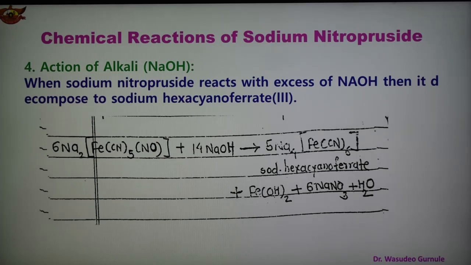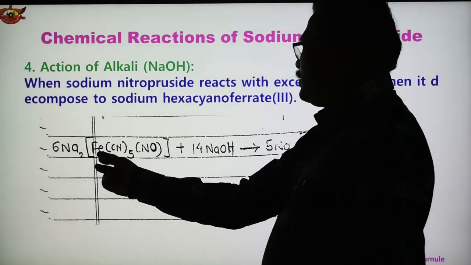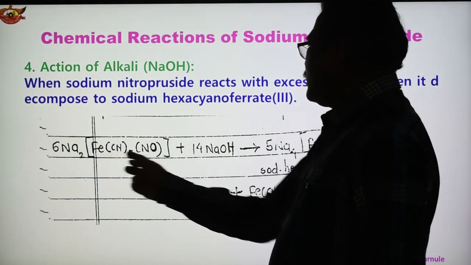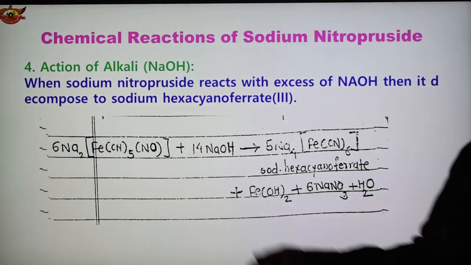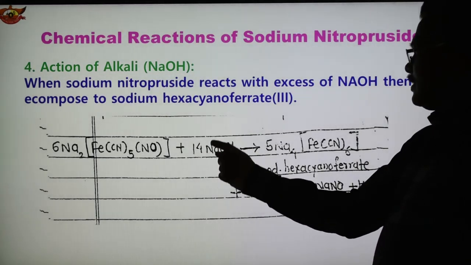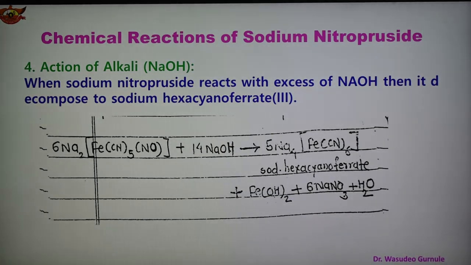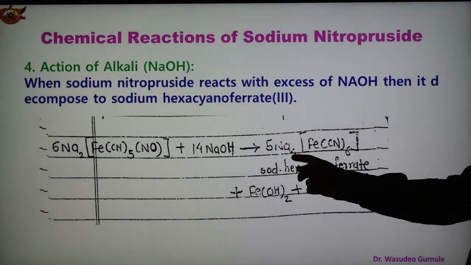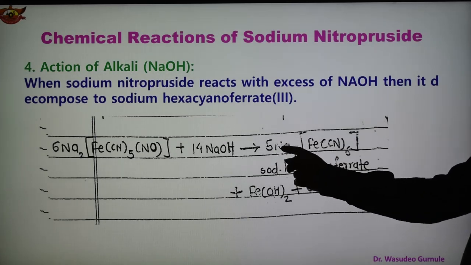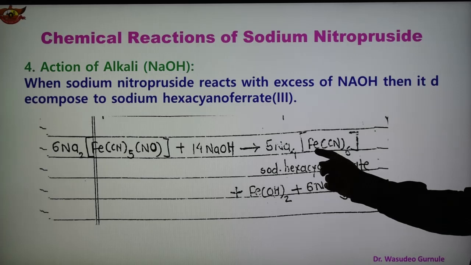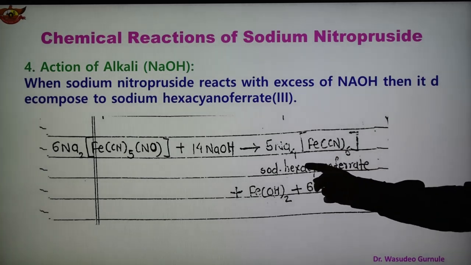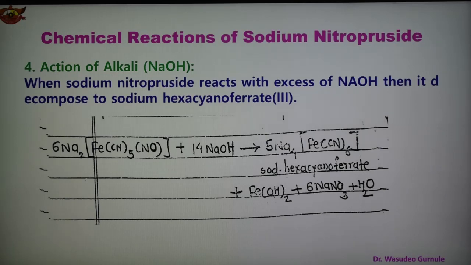Sodium nitroprusside also reacts with excess sodium hydroxide, and then it decomposes to form sodium hexacyanoferrate. So this is the compound sodium hexacyanoferrate. Here sodium nitroprusside reacts with excess sodium hydroxide, therefore we have taken 14 molecules of NaOH. When excess sodium hydroxide reacts with sodium nitroprusside, we obtain sodium hexacyanoferrate, Na4[Fe(CN)6].